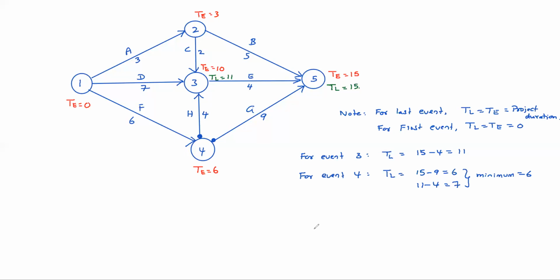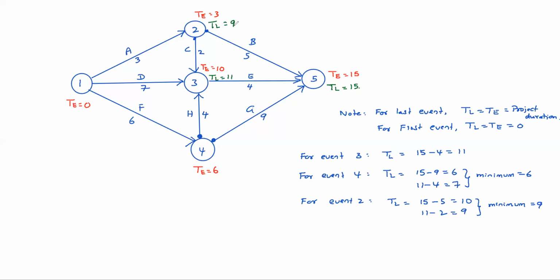So can you tell now for event 2? 10 days. For event 2 TL equal to, see 15 minus 5 is 10, again 2 tails are there, and 11 minus 2 that is 9. So what is the answer? 9. 9 is the least one. That is the latest event occurring time. Latest event occurring time is 9.